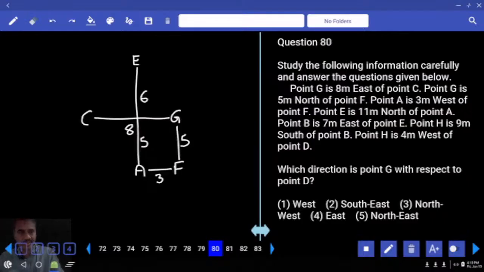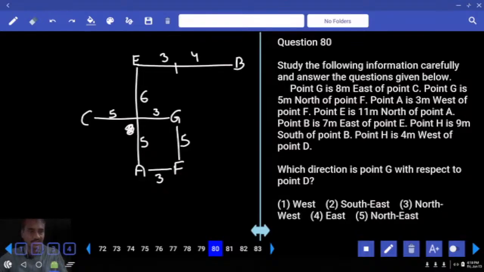Then next one, B is 7 meters to the east of E. From here. Now out of this 8, this is how much? This is 3 and this is 5. And next one 11 meters. And E is 11 meters to the north of A. And next one, B is 7 meters to the east of E, which means this is 3 and this is 4. And B is 7 meters to the east of E.